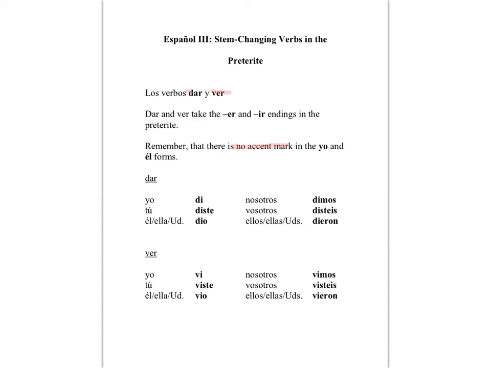Let's look at the conjugation of dar, which means to give, and ver, which means to see. Okay, dar, we've got di, diste, dio, dimos, disteis, dieron.